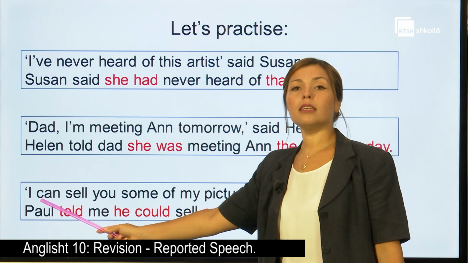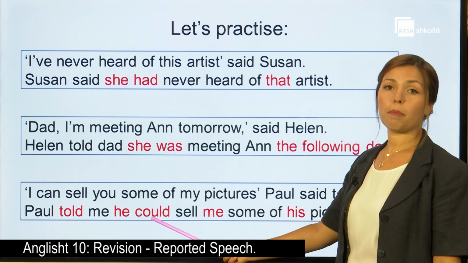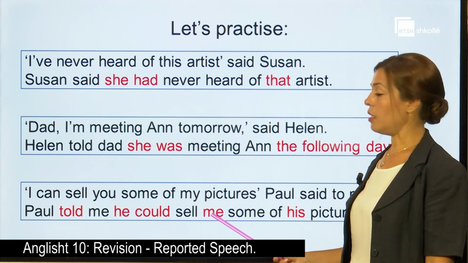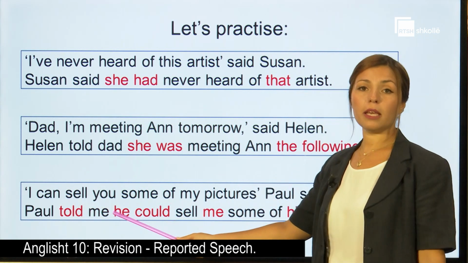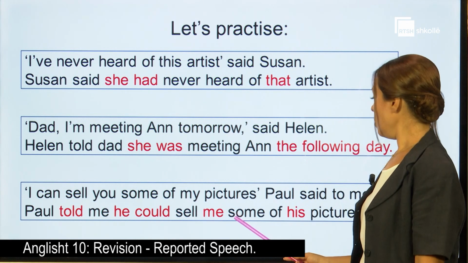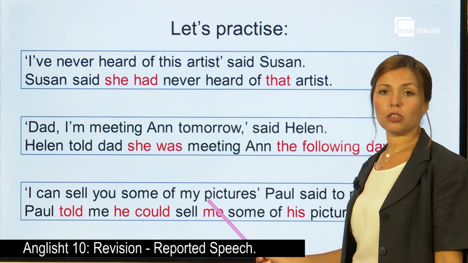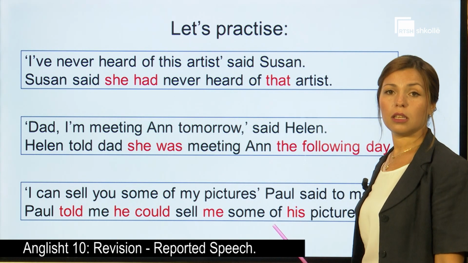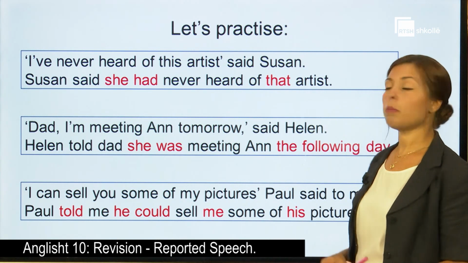The verb can goes in the past and becomes could. He could sell me, because he told me, some of his pictures. So the word my becomes his because it's Paul's. We're talking about Paul's pictures.